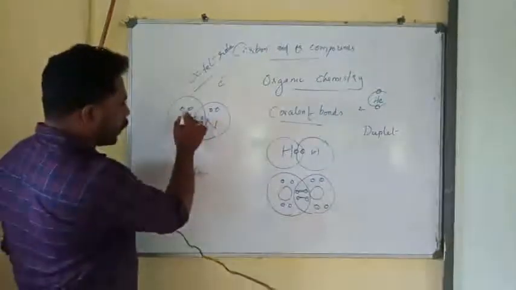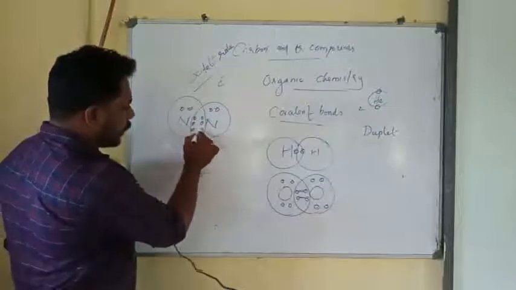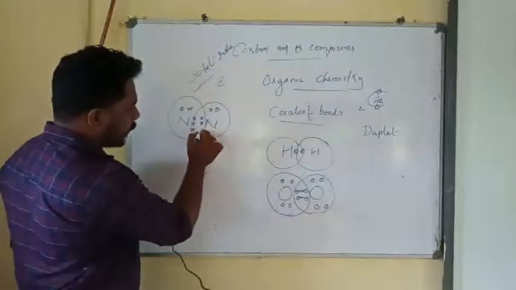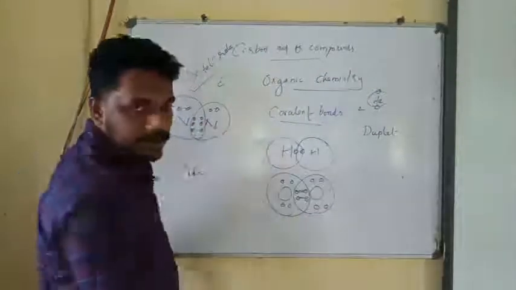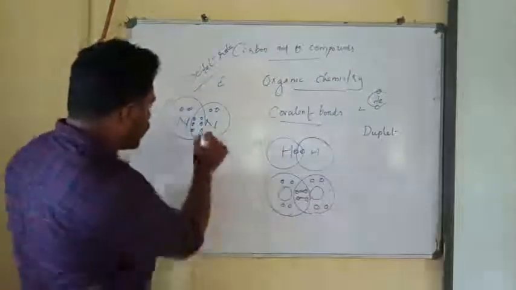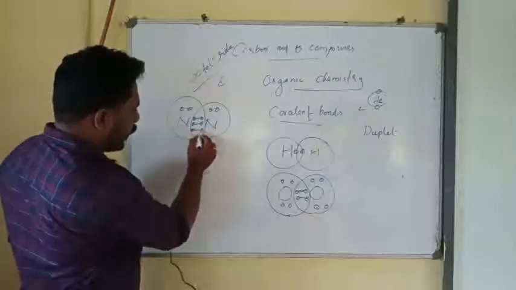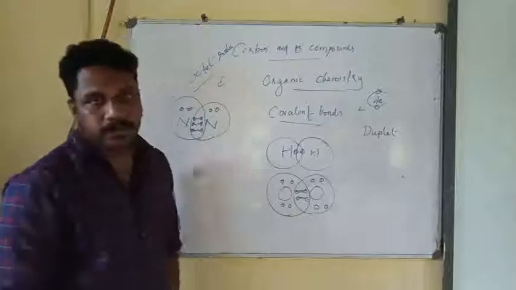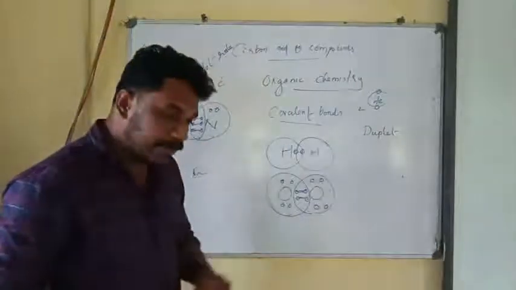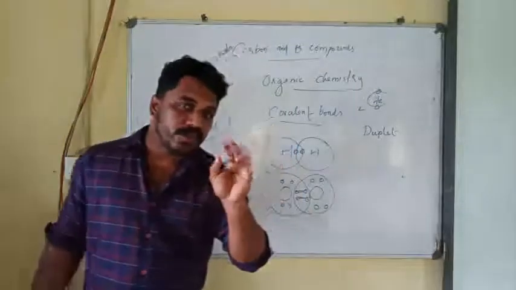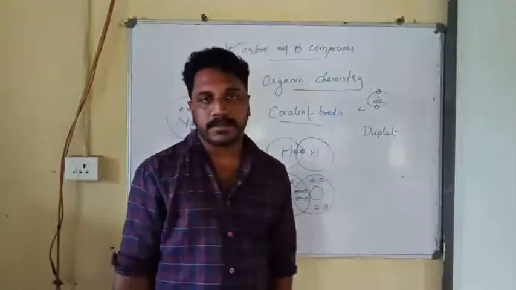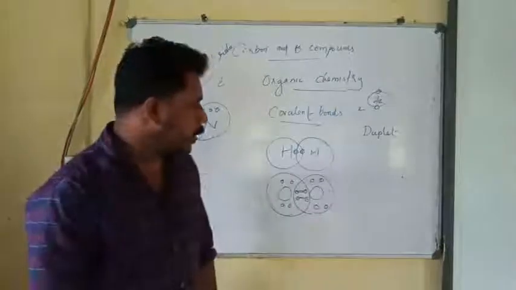Now just count: 1, 2, 3, 4, 5, 6, 7, 8 electrons around this nitrogen atom, and 8 electrons around the other nitrogen atom. They have shared 3 electrons each. This is what we call triple covalent bonding. If elements are combined through sharing of electrons, it is called covalent bonding. Clear?